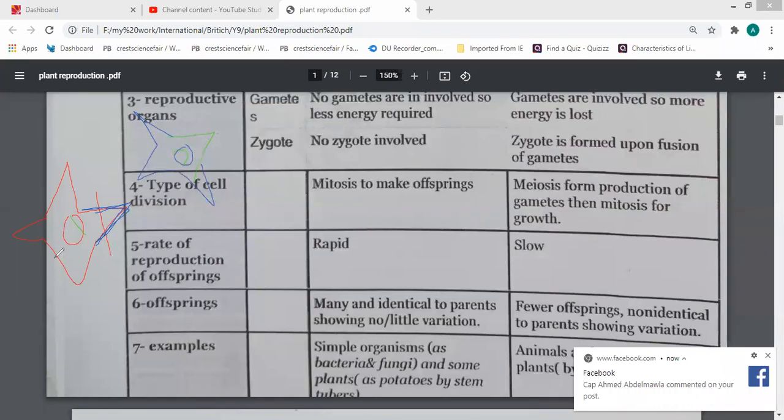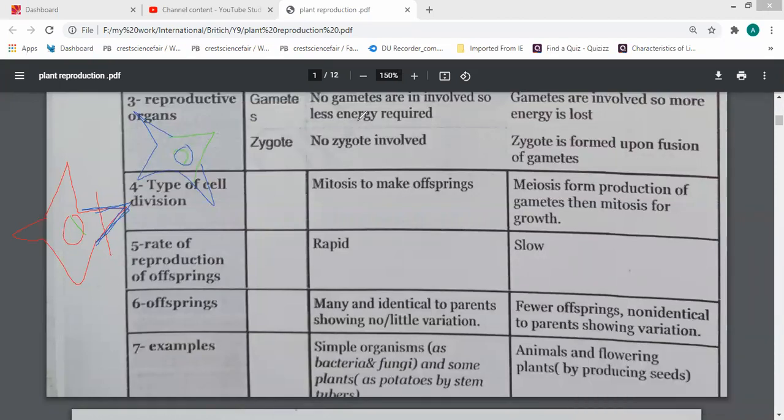So the number of starfish increases or not? Yes, it increases. So it is reproduction. Sexual or asexual? Asexual, there are no sexual organs.